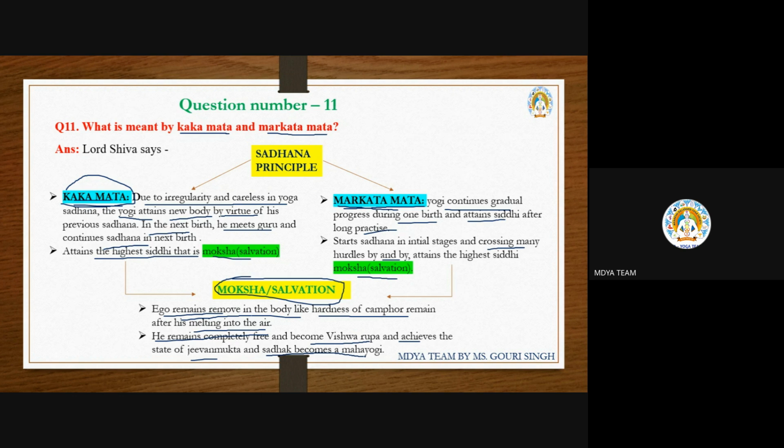Jivan Mukta means, as I said now, he is just linked with the body, but there is no relation between the body and the soul. It is shown like a body, but there is no link with that soul, and the sadhak becomes a Mahayogi. These are the differences between the Kakamat and Markatmat. So next, after listening, I think all of you are clear about these two principles. Yes or no? Please confirm.